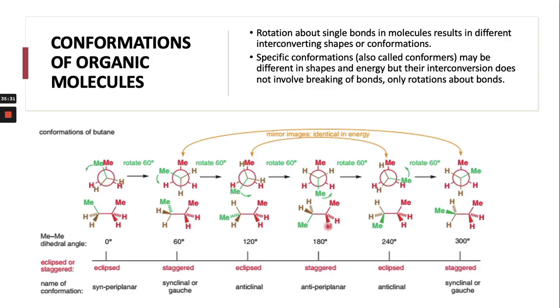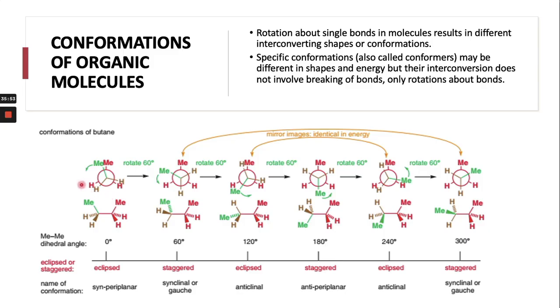In this one is the staggered, eclipsed, and staggered, right? These are the different conformations of only one molecule. A specific conformation is called a conformer, and they are all the conformers of the molecule. So it does not involve the breaking of the bond.